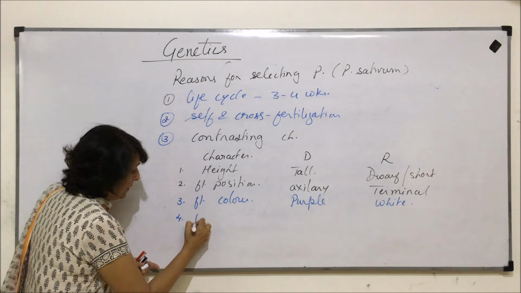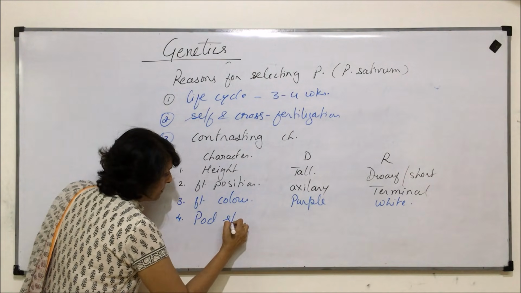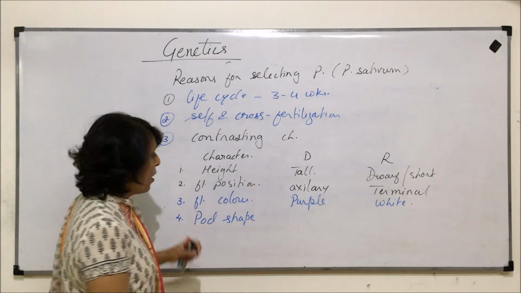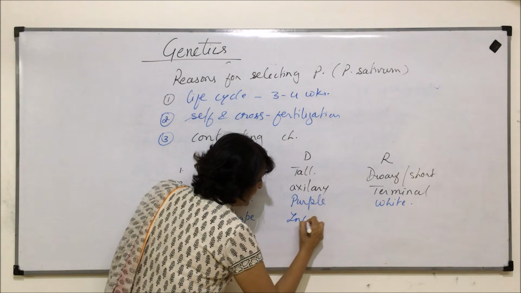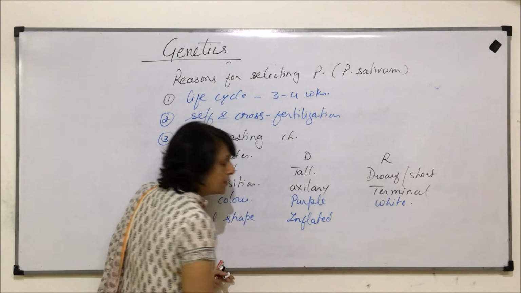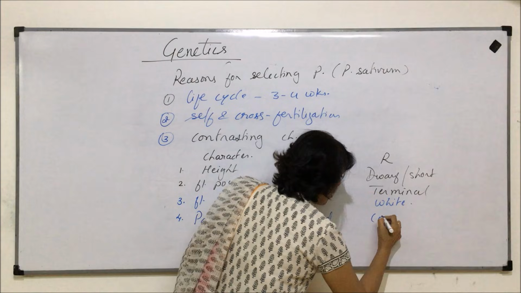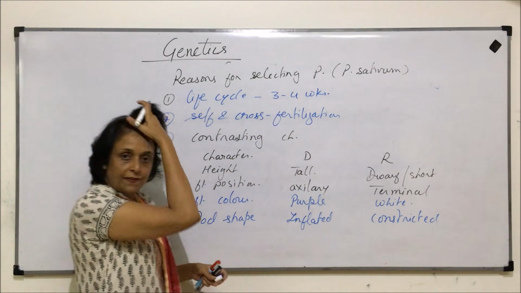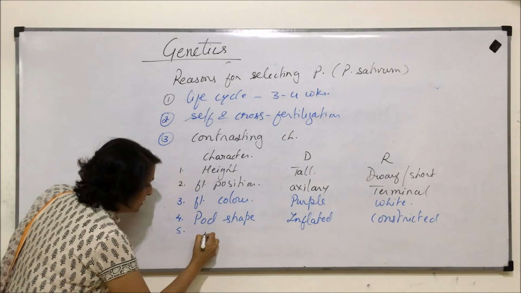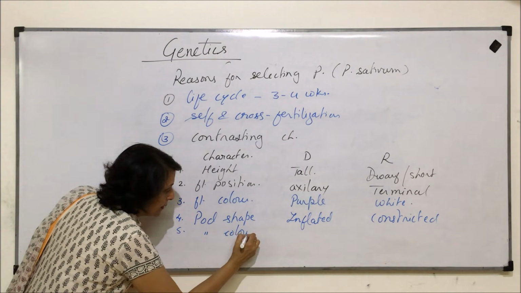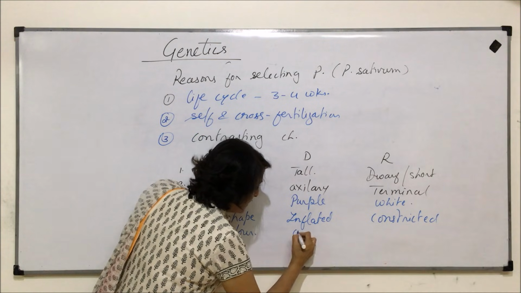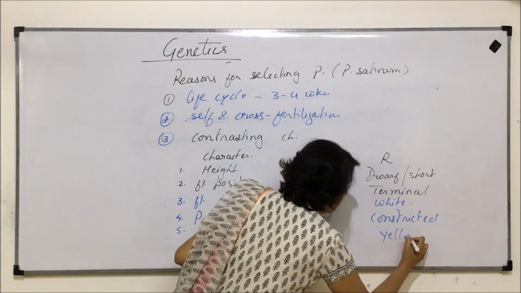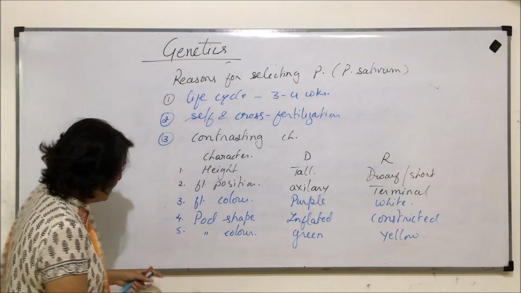Fourth, the pod shape. Inflated is dominant and constricted is recessive. Next is pod color. That is, green was dominant and yellow was recessive.